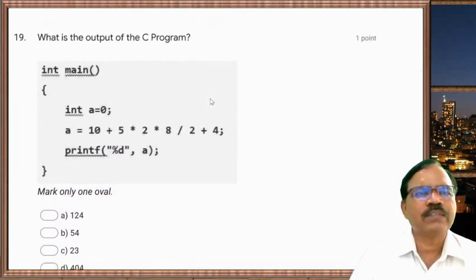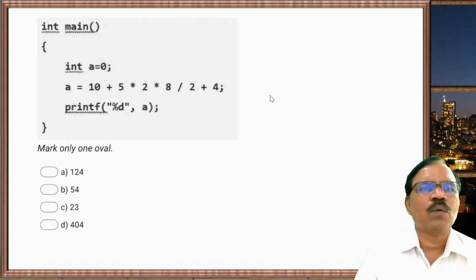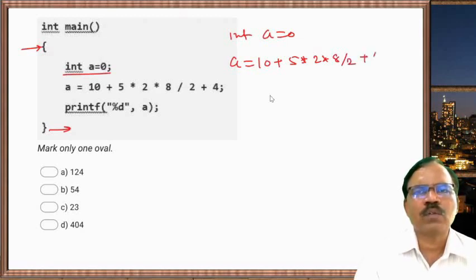Now next one, what is the output of the program? Now int main, this is main function, int a equal to 0, then a is equal to 10 + 5 * 2 * 8 / 2 + 4.